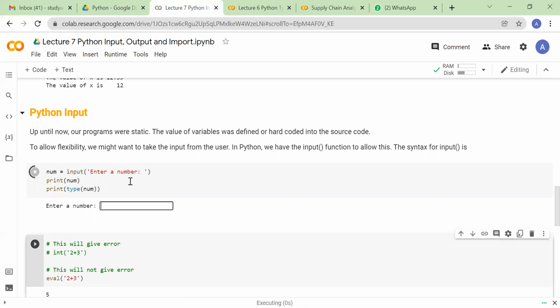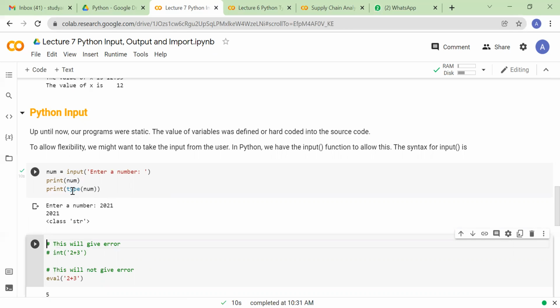So if I do this, it will ask me to give some input. Let's say I enter 2021. It will store this input into the num variable, and it will print that num.